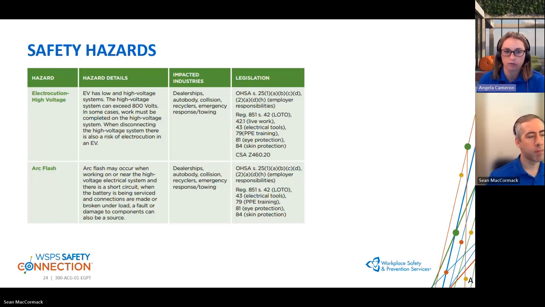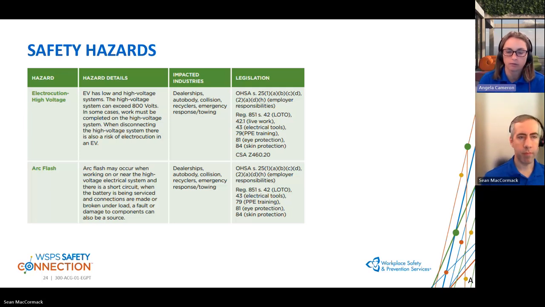With the high voltage system, coming into contact with that energy is essentially going to be death. Then there is the risk of arc flash. When the battery is in normal operating condition, the risk of arc flash is relatively low.